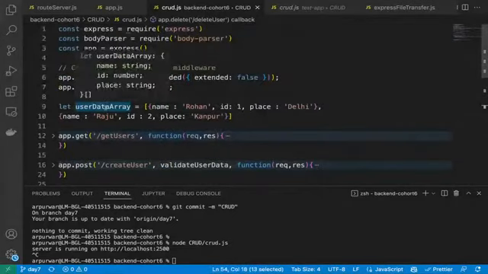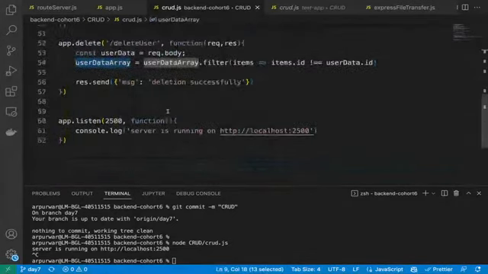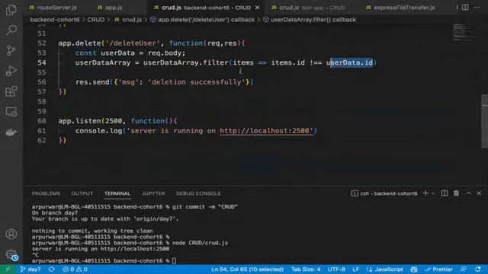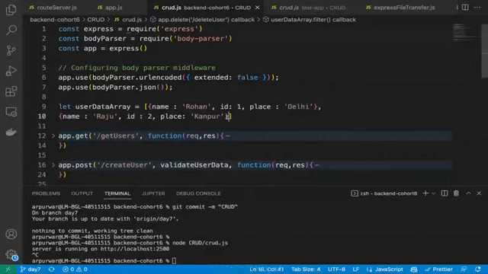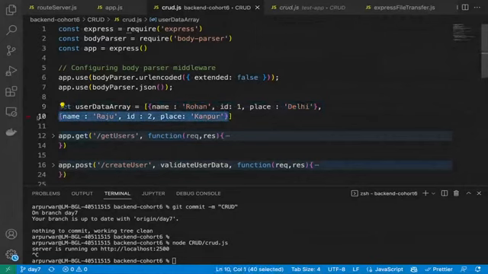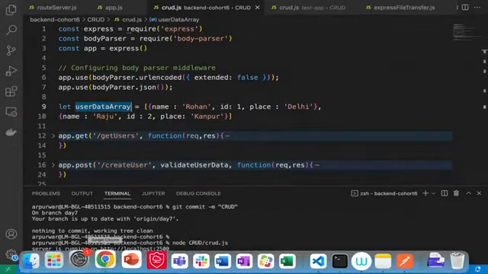So now this user data array has changed, and it only has the one record where this user ID does not exist. So that's how I'm saying I have deleted the second record. The user data array now has only one record because we filtered it, and after filtering we assigned it to the user data array. Okay.